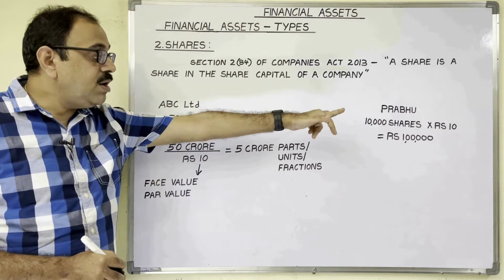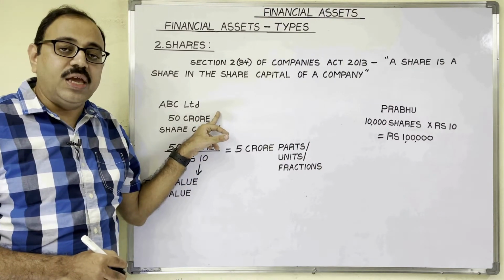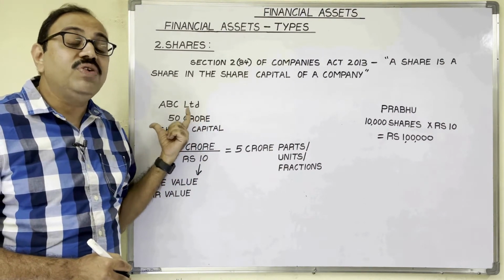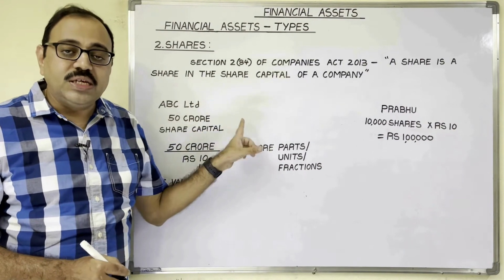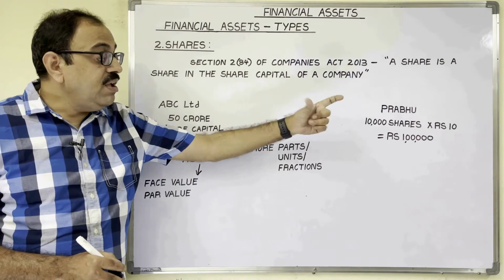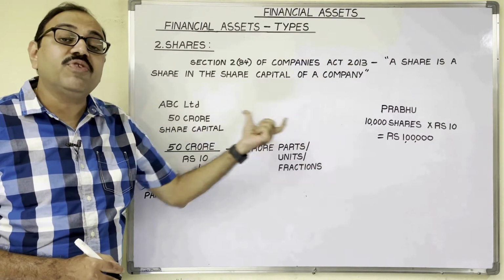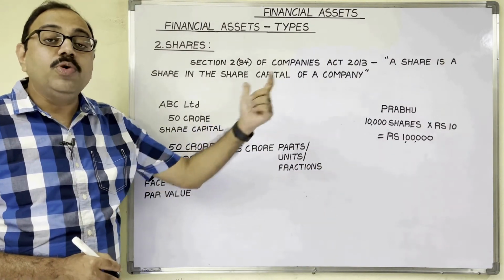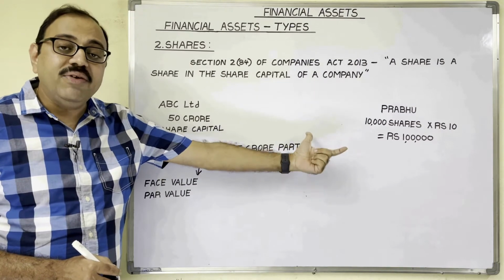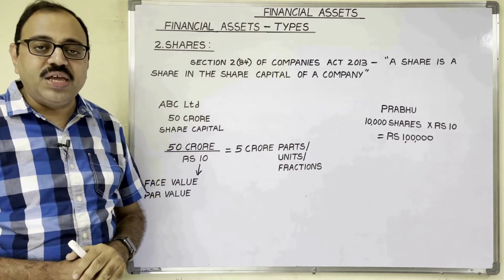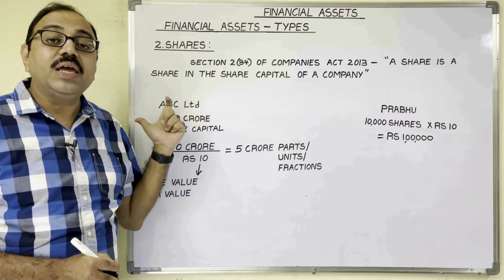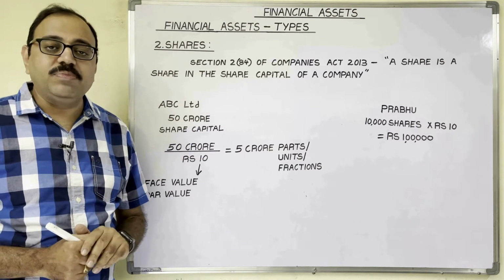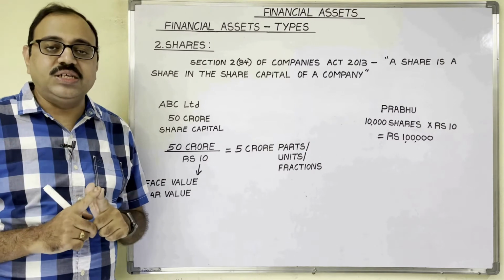So when an investor purchases the shares of a company, some ownership rights get transferred from the company to Prabhu. So in this example, Prabhu is getting 1 lakh worth of ownership rights from the company. Prabhu is entitled to get a dividend from the company's profits every year, and Prabhu can participate in decision making by giving votes. Shares are of two types: equity shares and preference shares.